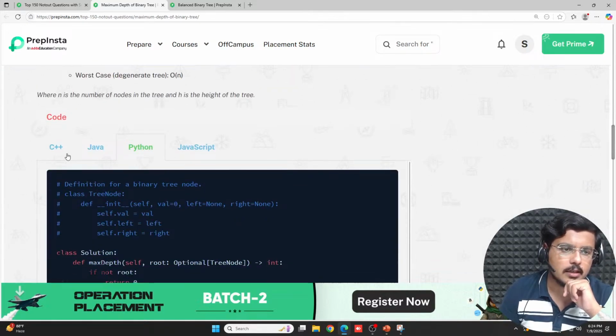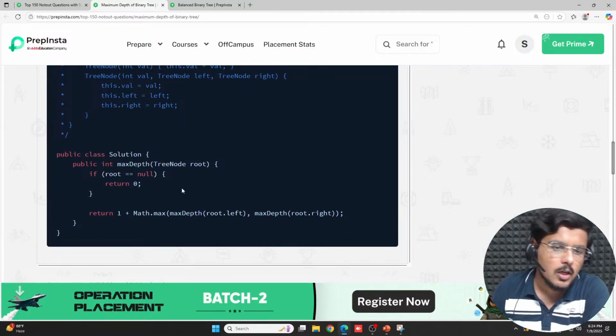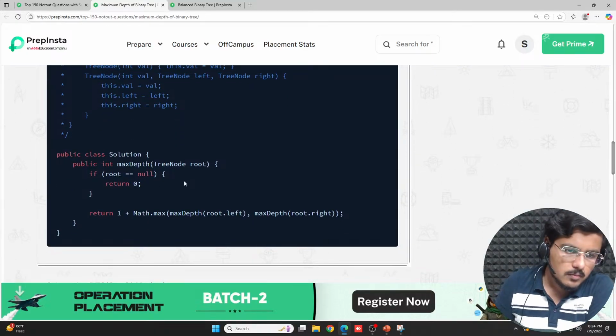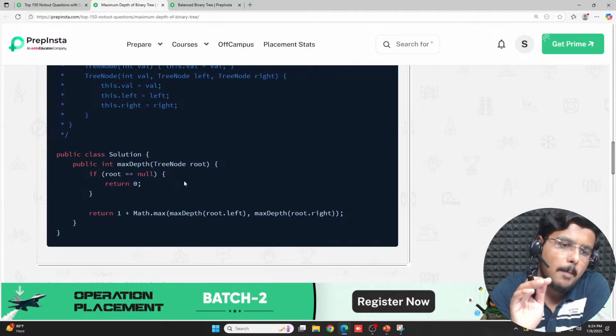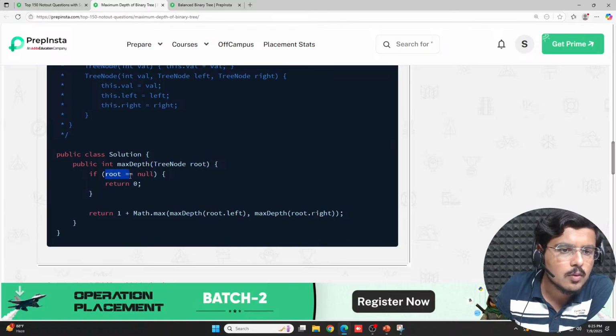Now let's see it in C++. First of all, we'll see it in Java, as I told you. So this is again the same. All I'm doing is max depth. If you carefully see this code, it is taking tree node as root, the root which we are giving. If root is equal to null, so basically if root further is null, if it is not having anything ahead, fine, then return 0.